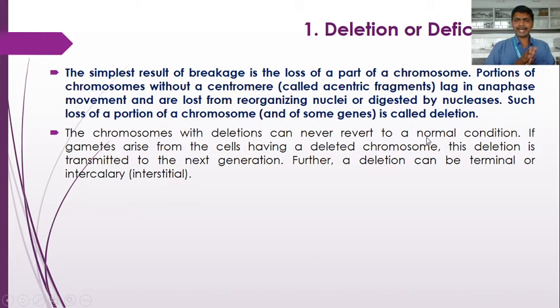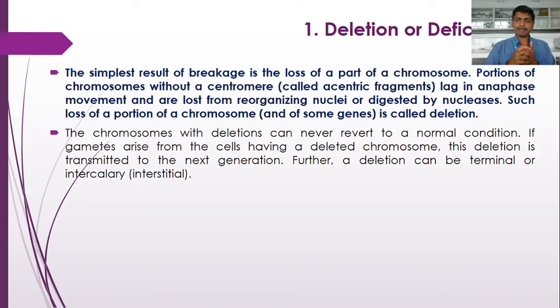What happens in the anaphase is that the spindle fibers attach to the centromere and pull the chromosome to the two opposite poles. But here, due to the breakage of the chromosome part, an acentric fragment forms, without a centromere.